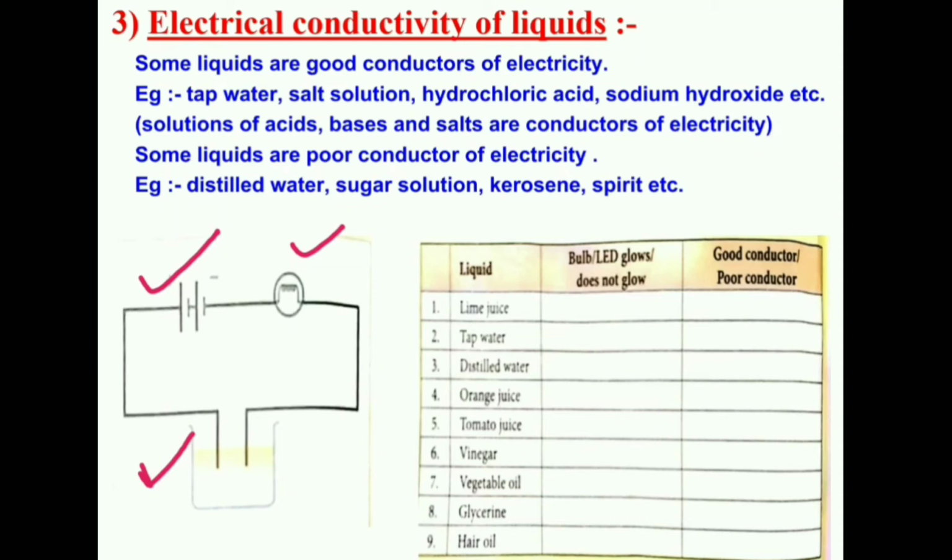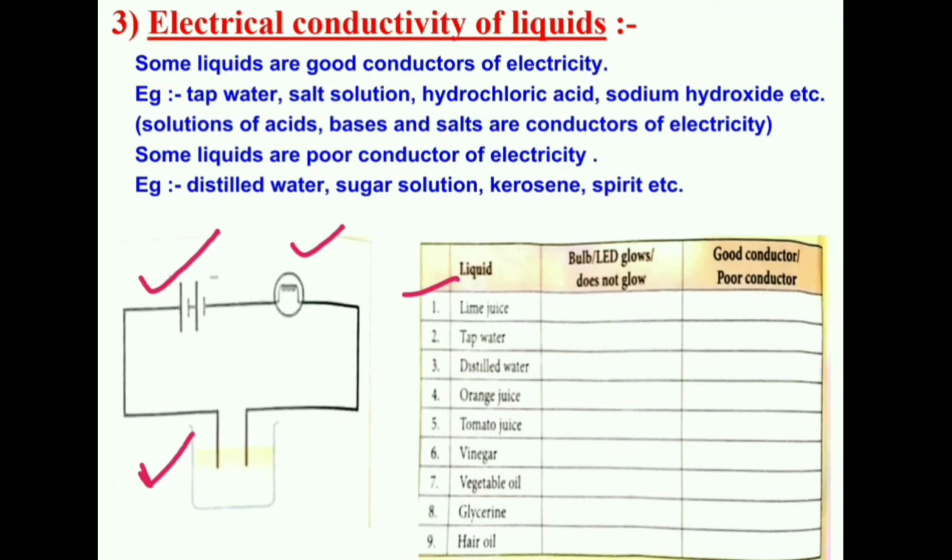The very first sample will be lime juice in the container, and we observe whether the bulb glows or not. If the bulb glows, it is a good conductor, and if the bulb does not glow, it is a poor conductor.